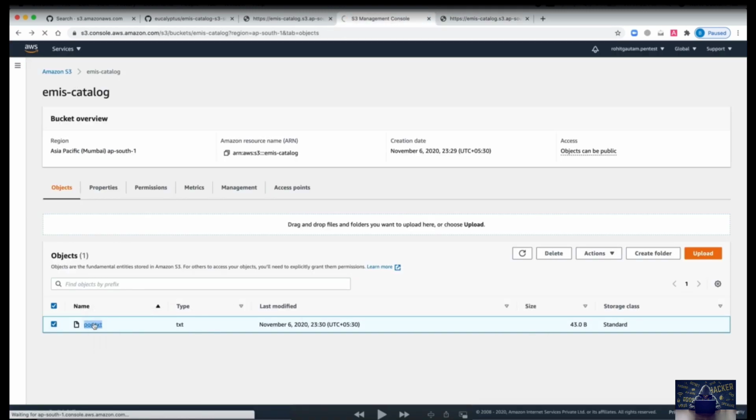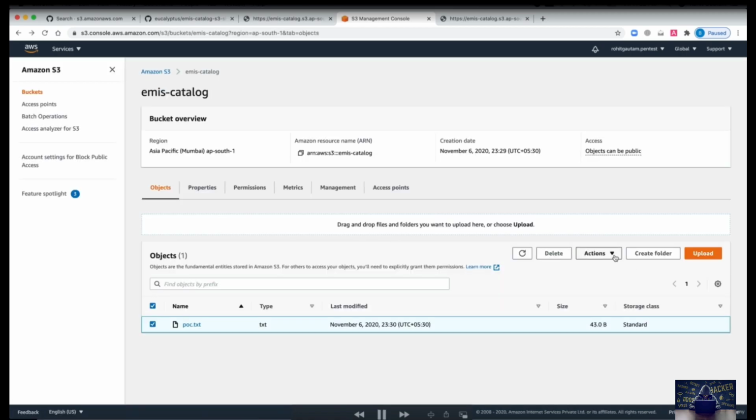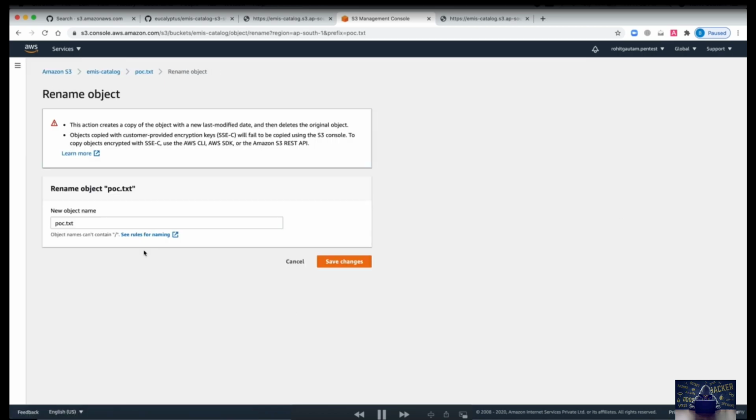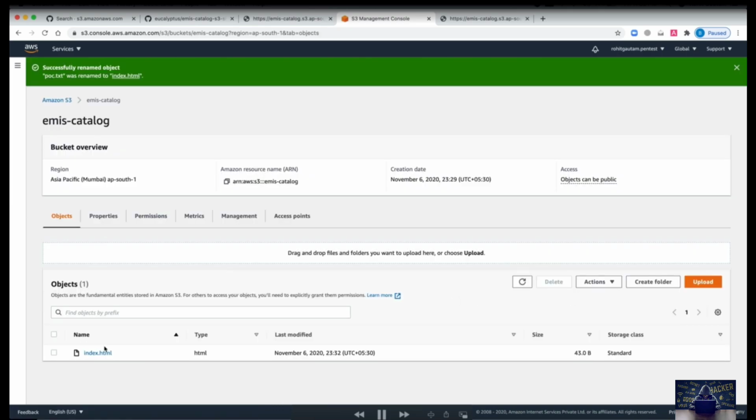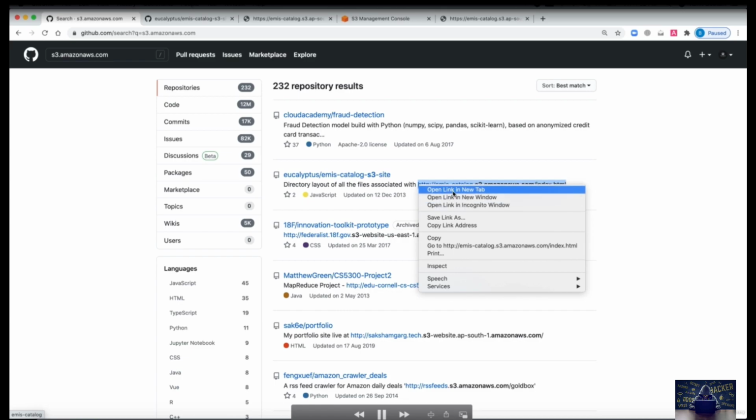So let's quickly rename this: go to actions, click rename object, give the file name index.html instead of poc.txt, and hit save changes. Now let's hope we are able to successfully claim this link.